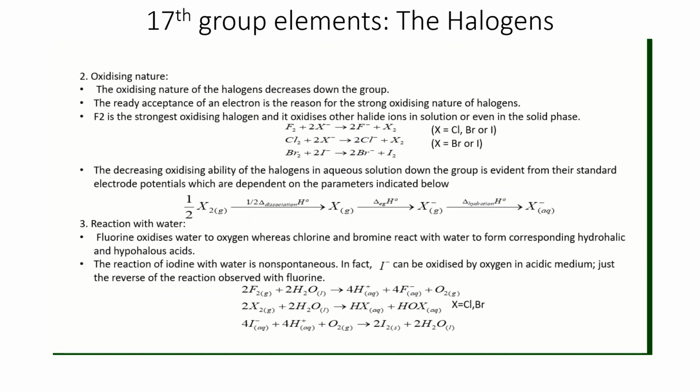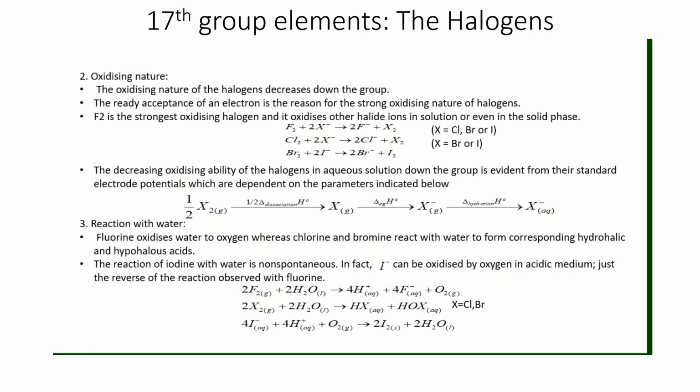As we move to oxidizing nature, the oxidizing nature of halogens decreases down the group. The radii and acceptance of electrons are the reason for this, obviously. But the reason for oxidizing nature is different.